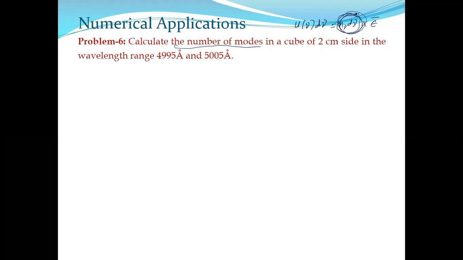Whether it is atoms, oscillators, electromagnetic waves, modes or frequencies, it is just the number per unit volume, and it is only applicable for a particular frequency range.